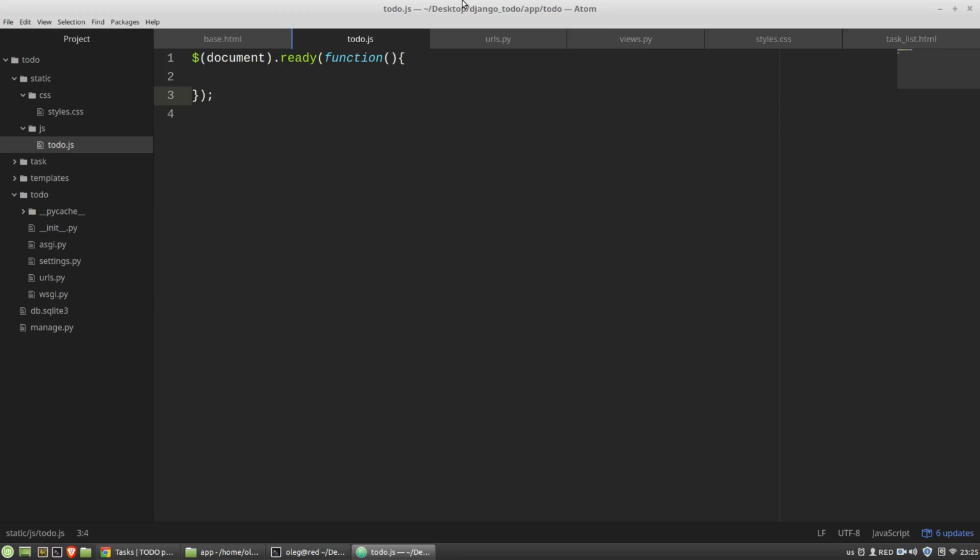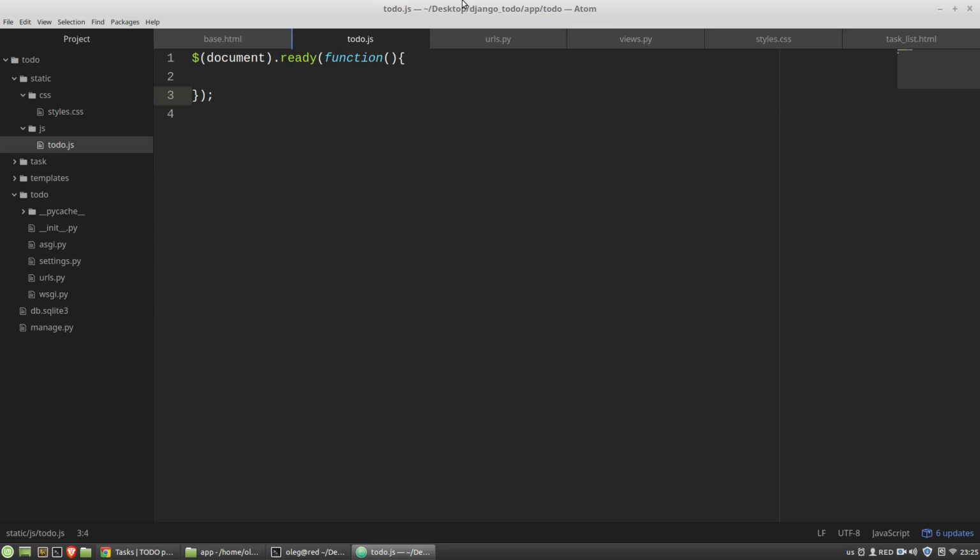CSRF token is very important because otherwise Django will raise an exception and you'll get the 403 error, forbidden access. There are many ways to pass the CSRF tokens via AJAX requests, but the easiest way to pass the CSRF token from the HTML form is to use Serialized Method.